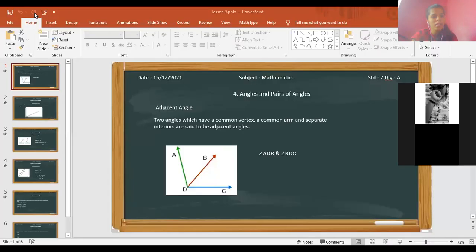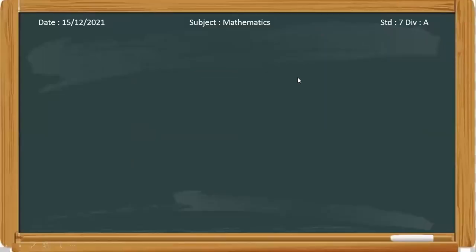Can you see my screen? Yes, ma'am. Okay. So in the last lecture, we studied adjacent angles, right? Yes, ma'am. Okay. So can anyone tell me the definition of adjacent angles? What was common in adjacent angles and what was different?